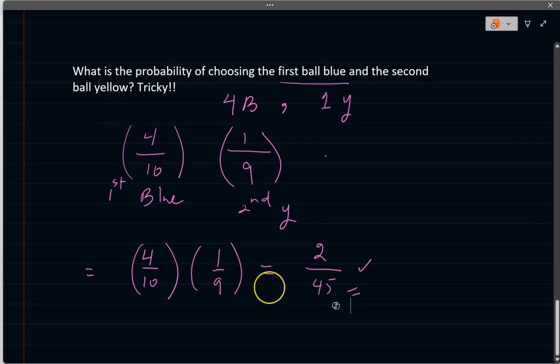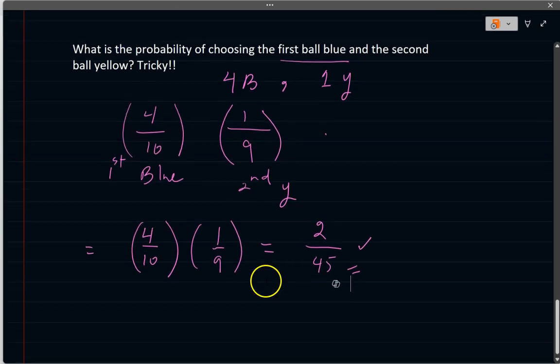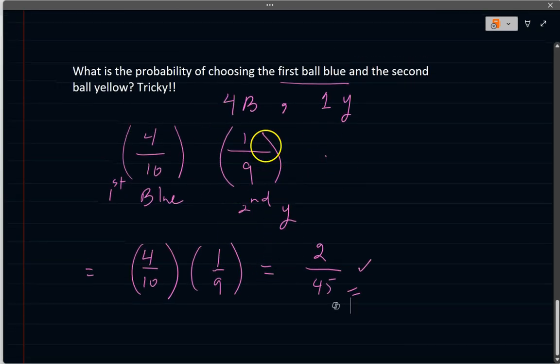Very nice. So three, four examples of basic probability. I'm going to expand on this type of questions. This is called the independent or dependent probability questions.